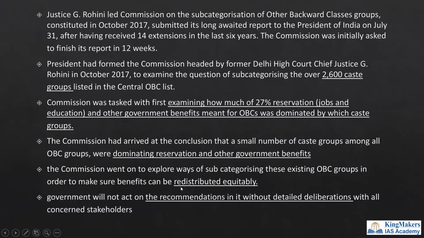And now the Rohini panel's report is with the government, and the government should take action based on proper deliberation. That is, they should consult with all the stakeholders and only then come up with the proper recommendations or any legislations or any notifications or any changes.